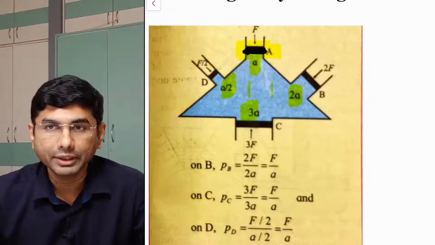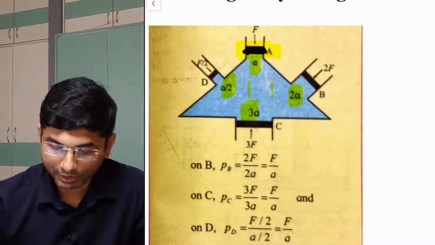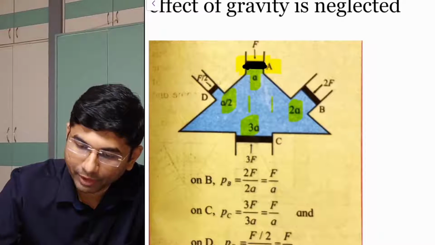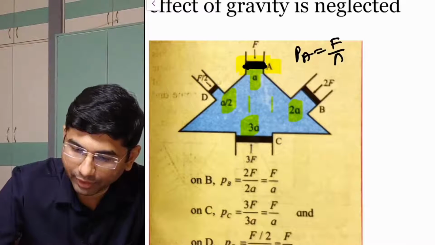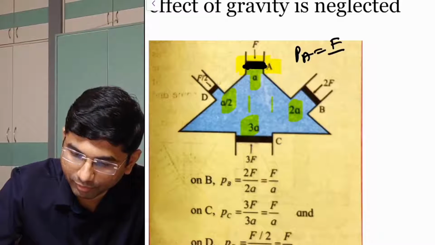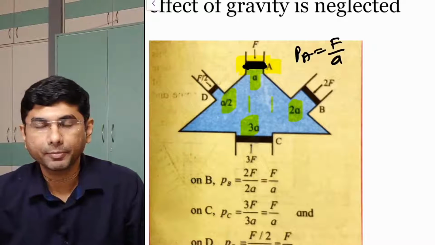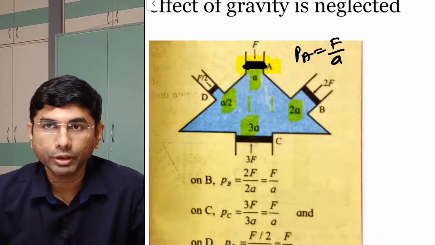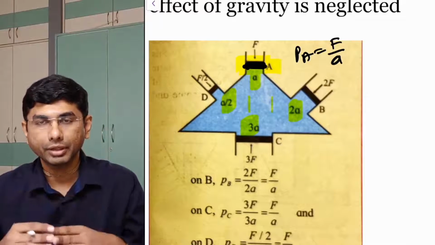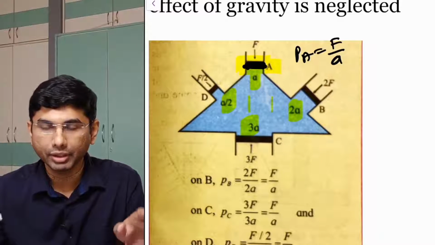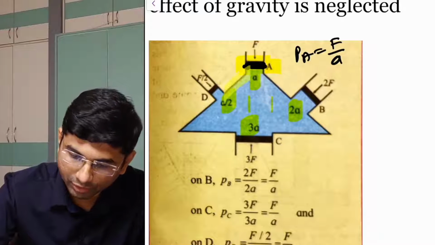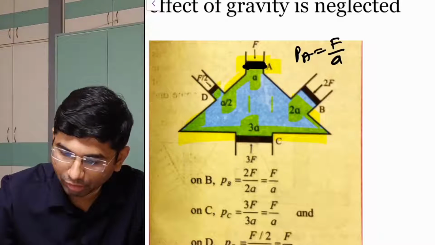Now what the law is saying is that at every point the pressure needs to be the same. What is the pressure at A? Pressure at A, PA, is equal to force upon area, and the area is small a. Now according to Pascal's law, the same pressure has to be distributed equally and undiminished everywhere throughout the liquid. This will be there even on the walls.